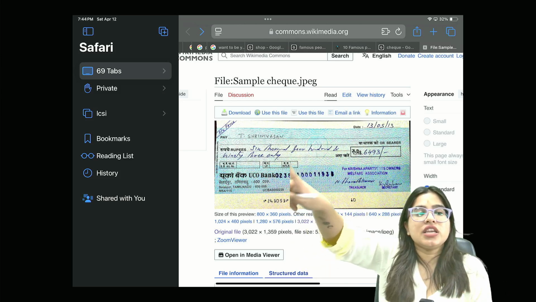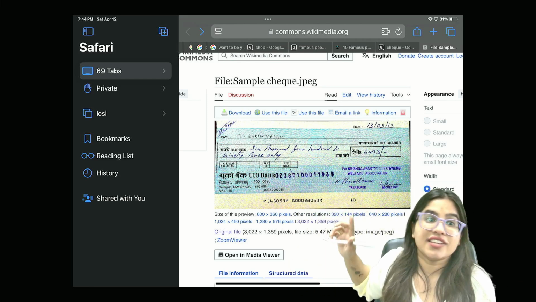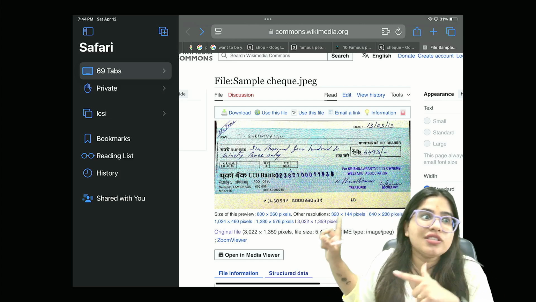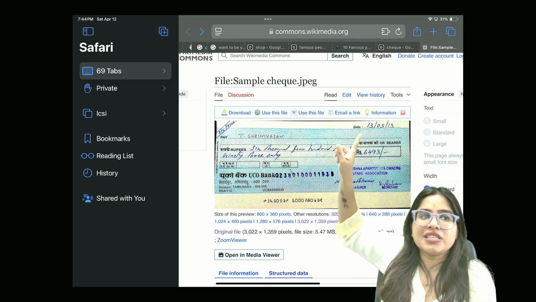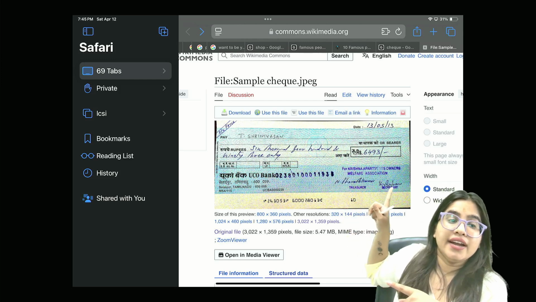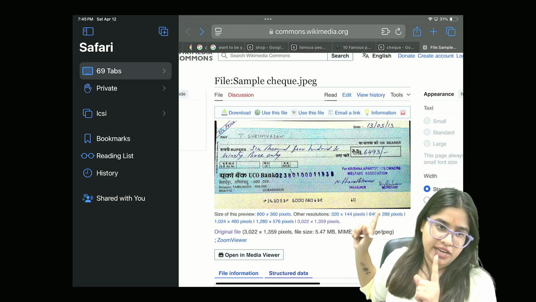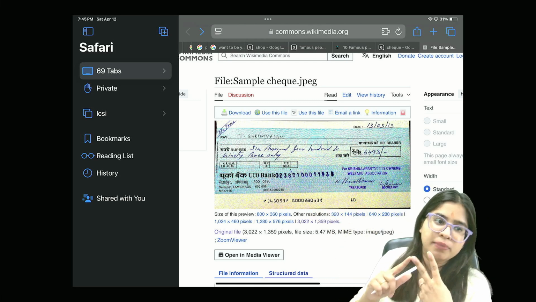Now, even if Srinivasan loses this check and Mr. Raju found this check, still he cannot claim the money because Raju's name is not mentioned here. Srinivasan's name is mentioned here. So this is an order instrument because the name is properly mentioned, who is entitled to this check, and here you can deliver it only after signing. In order to transfer this, you need to do endorsement plus delivery.